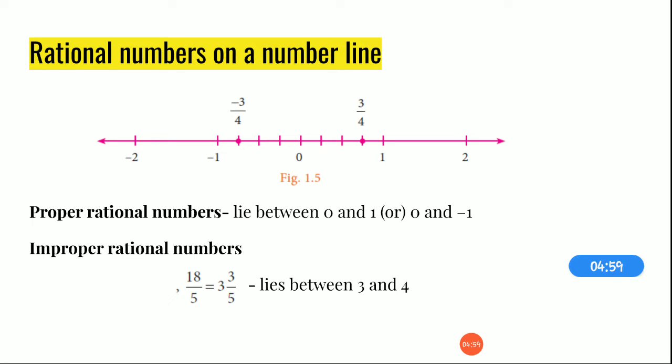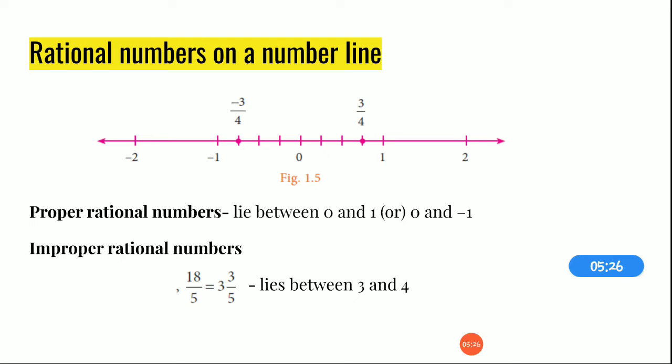There are proper rational numbers and improper rational numbers. In the same way, we have proper and improper fractions, right? What is a proper fraction? The numerator will be lesser than the denominator. That is called a proper fraction. In the same way, proper rational numbers mean the numerator will be lesser than the denominator. Now, for example, is 3 by 4 a proper or improper rational number? It is a proper rational number.